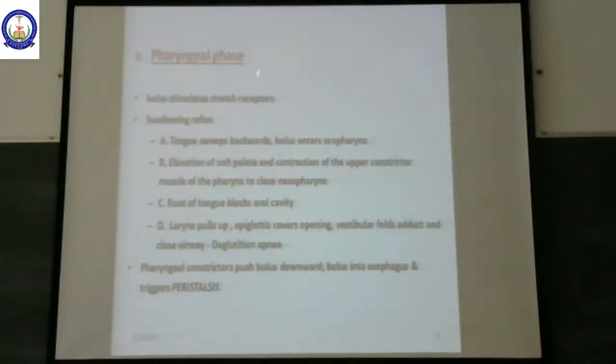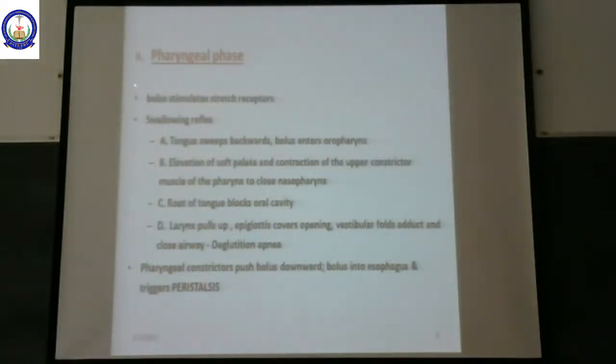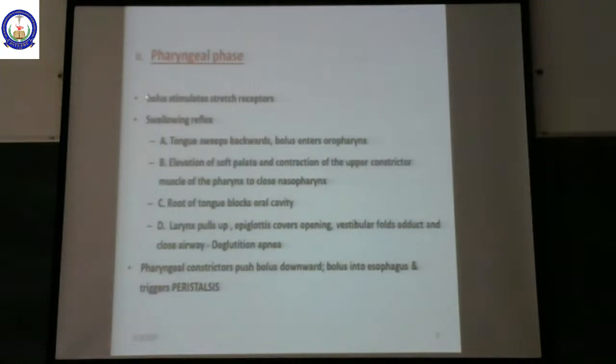Next phase is the pharyngeal phase. In the pharyngeal phase, what happens? The bolus now enters from the mouth into the oropharynx. In the oropharynx, the bolus is going to stretch the oropharynx. Here, there are some receptors called stretch receptors. These stretch receptors are going to push this food bolus down towards the esophagus.